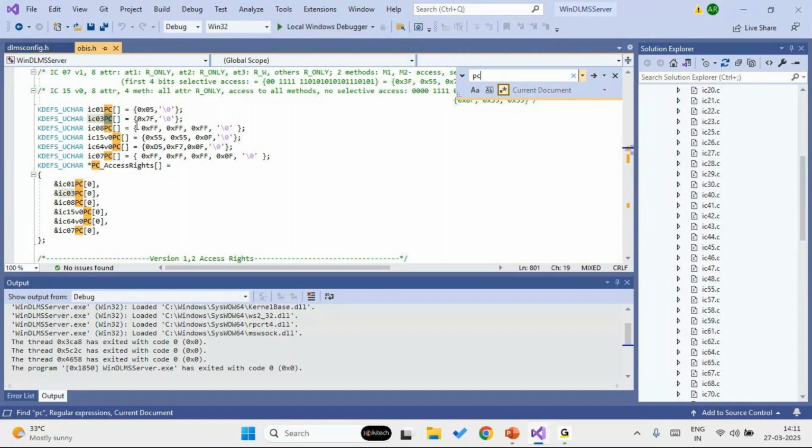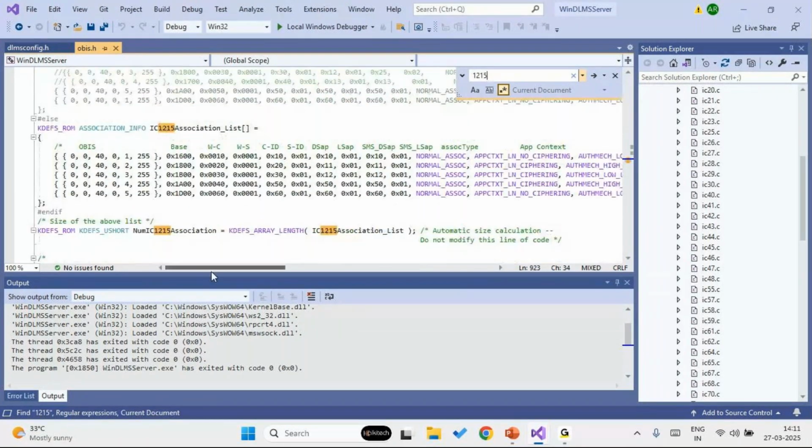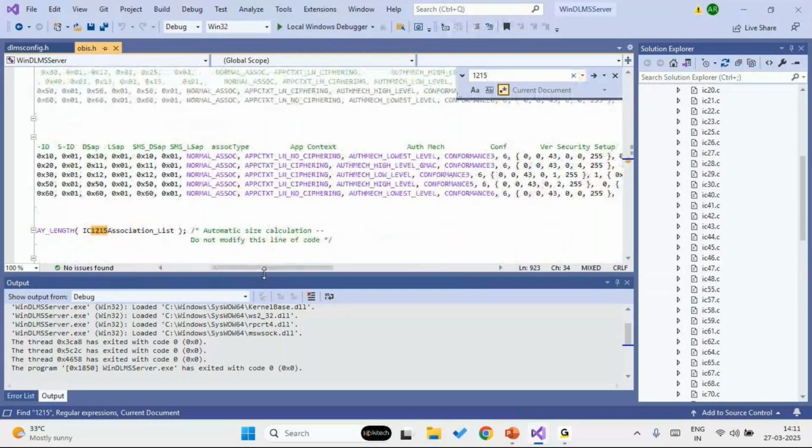Followed by this, we have the association list. In the association list, we can configure details such as number of associations required, client IDs, application context as with or without ciphering, and the authentication mechanisms can be configured here. All the authentication mechanisms are supported and it can be chosen based on your requirement.